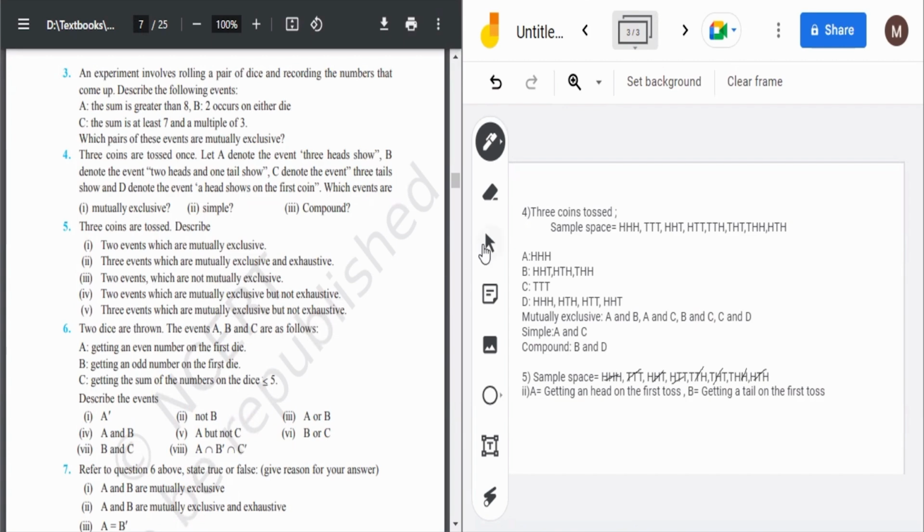Oh no, it is also done. Take A, B, and C. A is three heads shown, B is two heads and one tail shown, and C denotes three tails shown. We can take these three. These three are mutually exclusive, as no one is overlapping, and it is not covering the whole sample space, because in the sample space we have eight cases, and here there are only five. So these three are mutually exclusive but not exhaustive. So question number 5 is also done. You just have to think, you don't have to think out of the box.